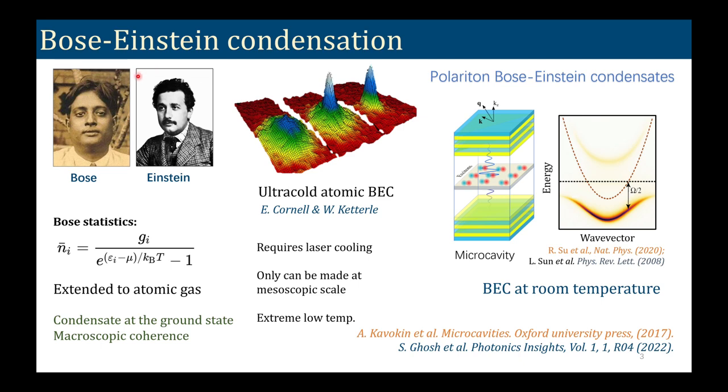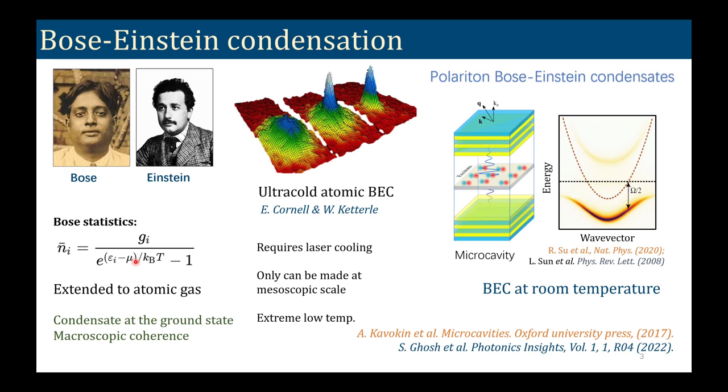So Bose-Einstein condensation was proposed by Einstein based on a theory developed by Bose, that leads to this Bose statistics that follows by bosons. And Einstein actually noticed that there is a negative sign in the denominator, which indicates that the number of particles in certain energy level can be extremely large, or macroscopically large, if the right condition is achieved.